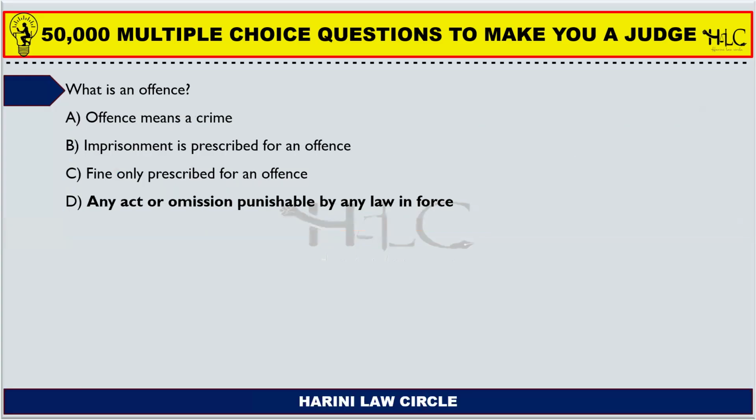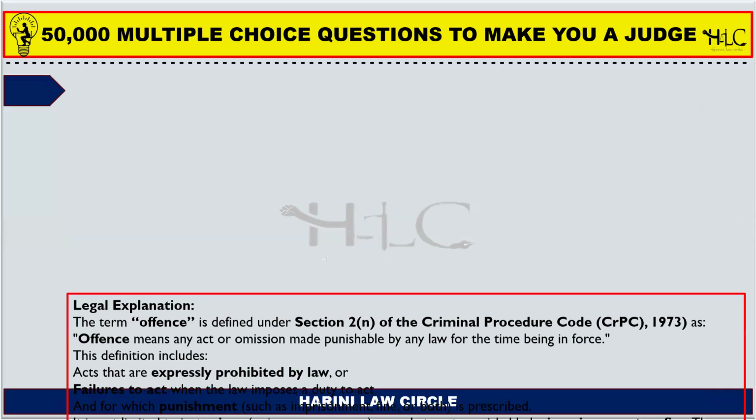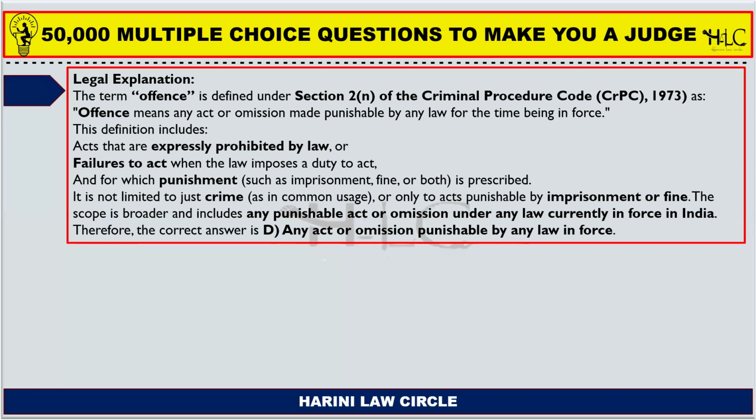Next one. What is an offense? Any act or omission punishable by law is an offense. Offense is mentioned in the Code of Criminal Procedure under section 2N, where it means any act or omission made punishable by any law for the time being in force.